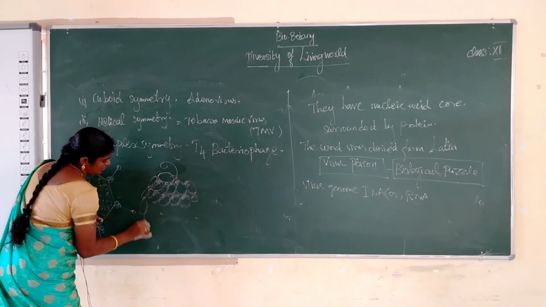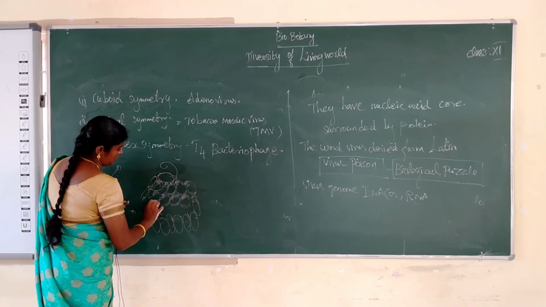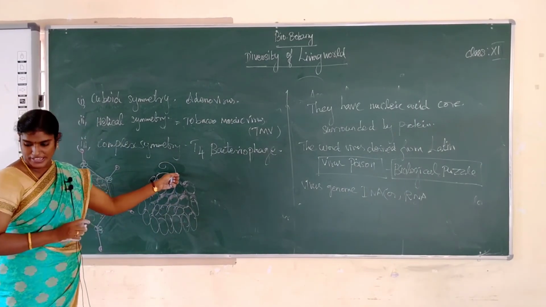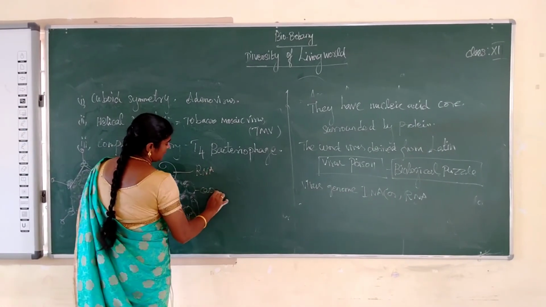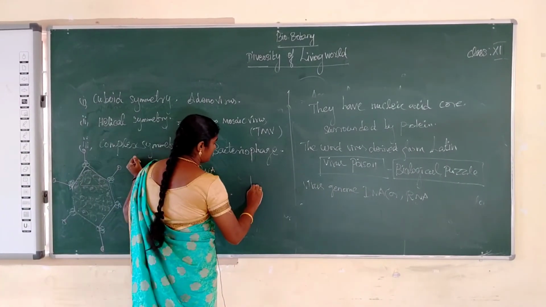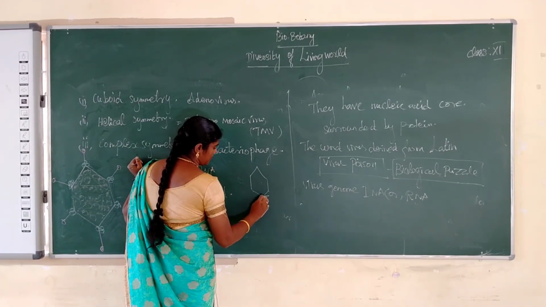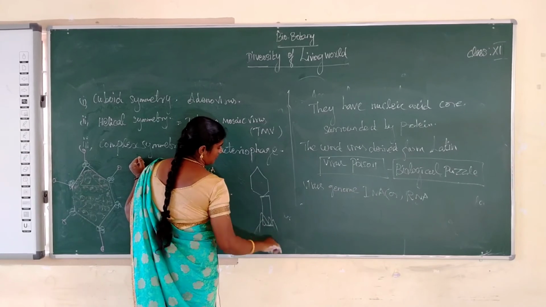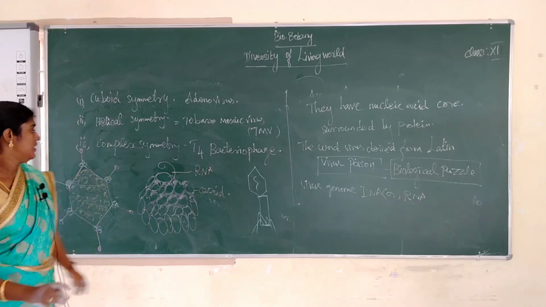This is the capsid, this is the RNA. Next example, complex symmetry, the T4 bacteriophage shape. This is the DNA.